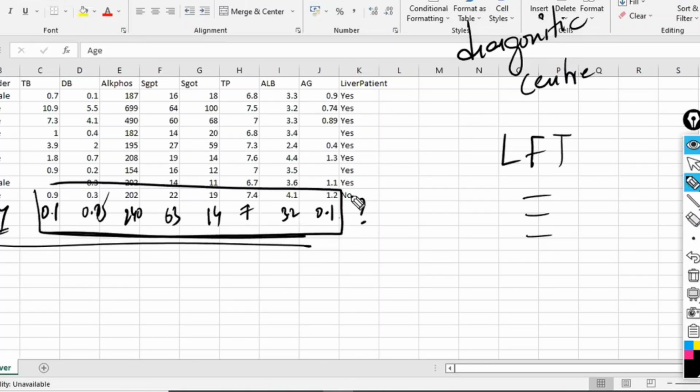In your machine, if you get the answer no, the doctor also will say no only. If you are interested, you can try it. If your model accuracy is 100%, there is no need for a doctor. Directly by seeing the report itself, we can predict the answer. This is called predictive analytics, and it is done by the data scientist.